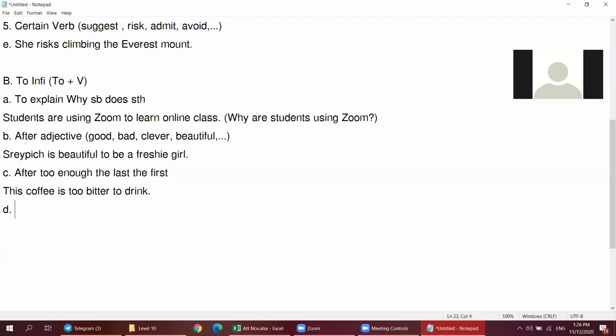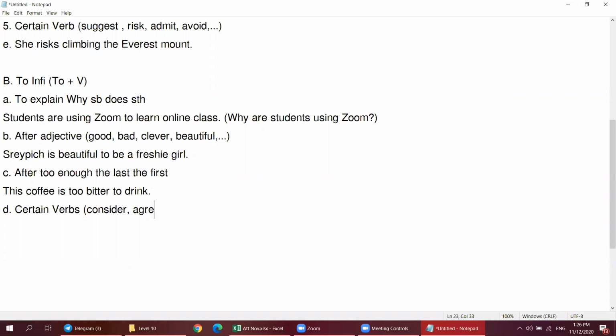Okay, and the last use of it is to talk about certain verbs. In gerund we have certain verbs, and in infinitive, it also has certain verbs. For example, the word consider, the word agree, the word advise, what else?